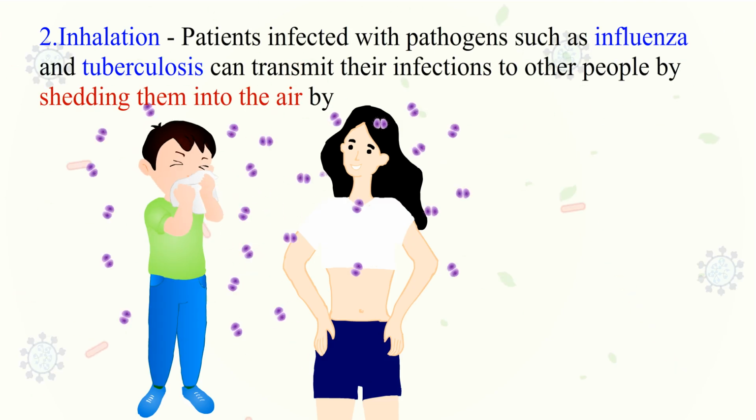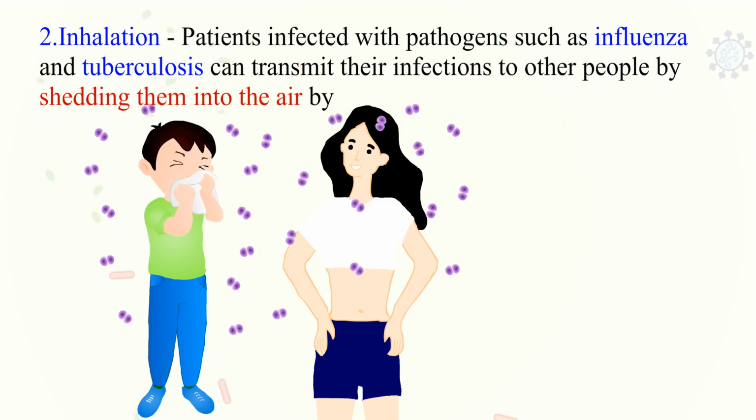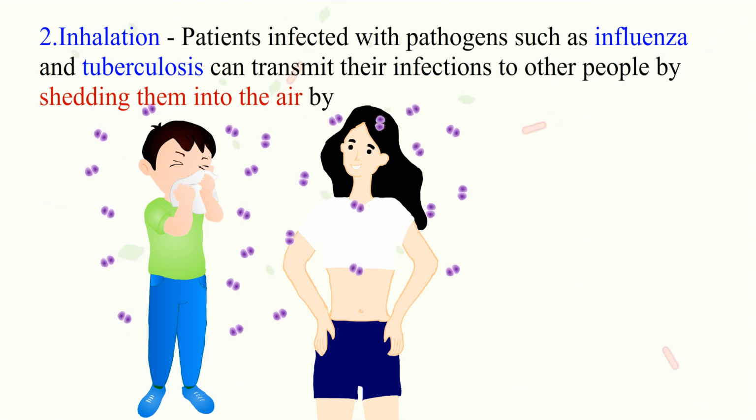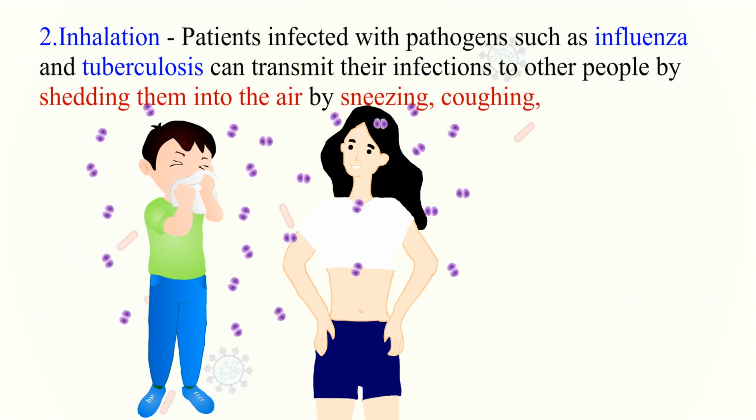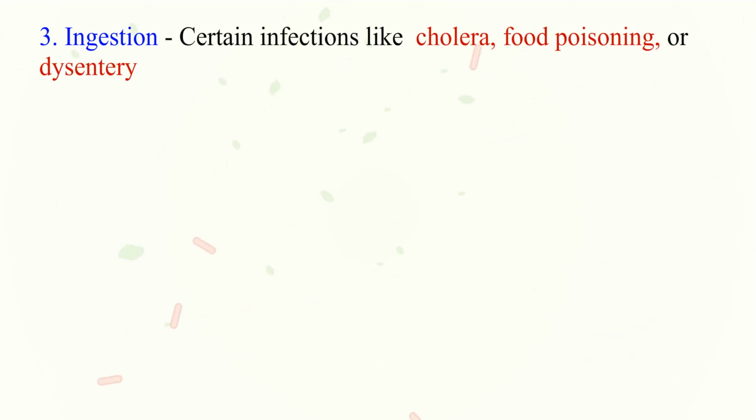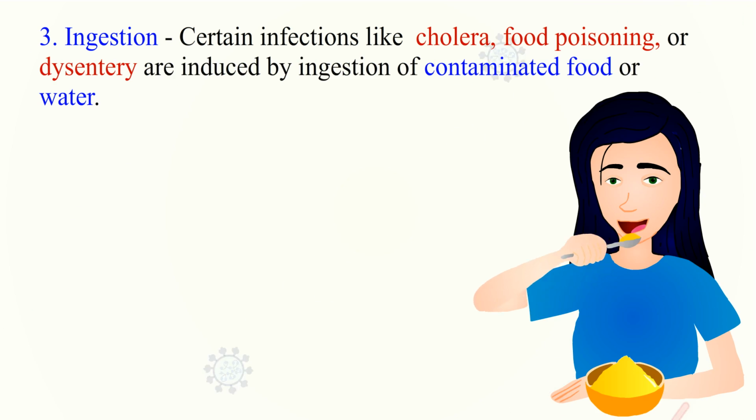2. Inhalation. Patients infected with pathogens such as influenza and tuberculosis can transmit their infections to other people by shedding them into the air by sneezing, coughing, and speaking. 3. Ingestion. Certain infections like cholera, food poisoning, or dysentery are induced by ingestion of contaminated food or water.